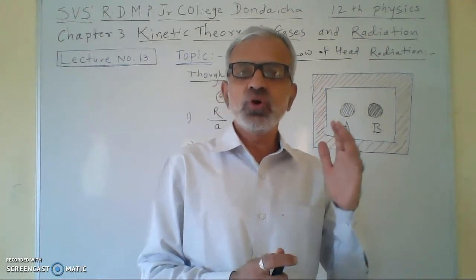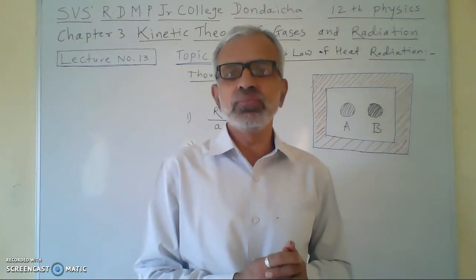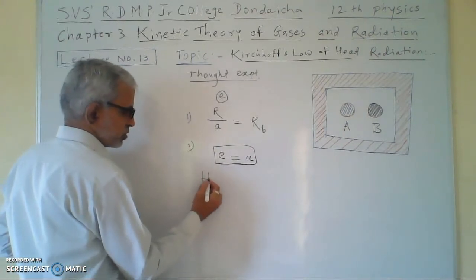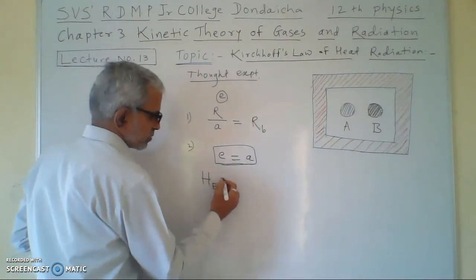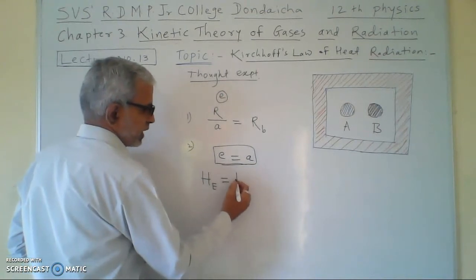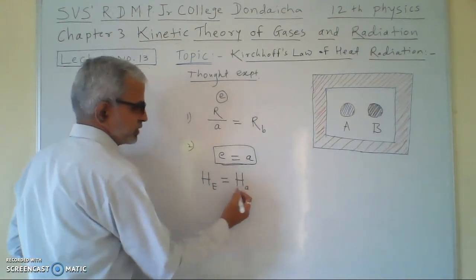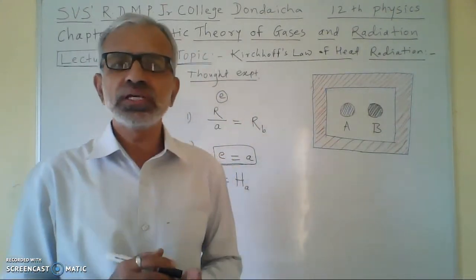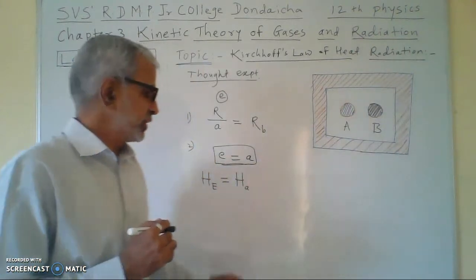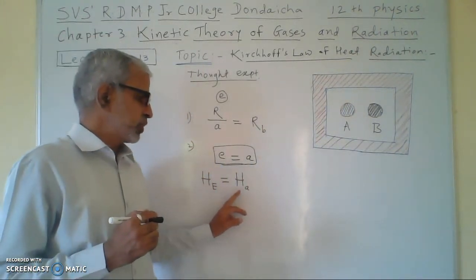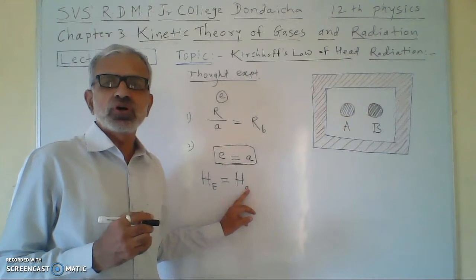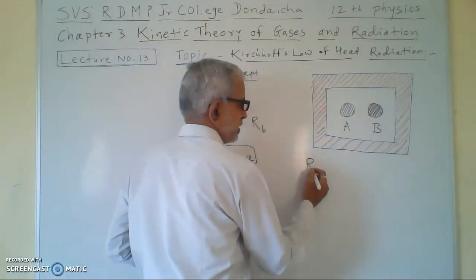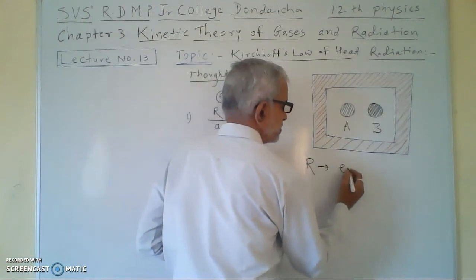Now when these two bodies are in thermal equilibrium, it means that the amount of heat emitted by the bodies will be the same as the amount of heat absorbed by the bodies. When the two bodies are in thermal equilibrium, the heat emitted by the body is equal to the heat absorbed by the body.